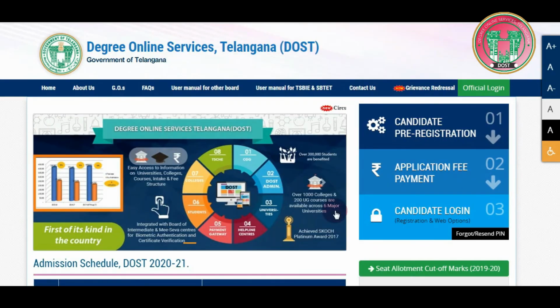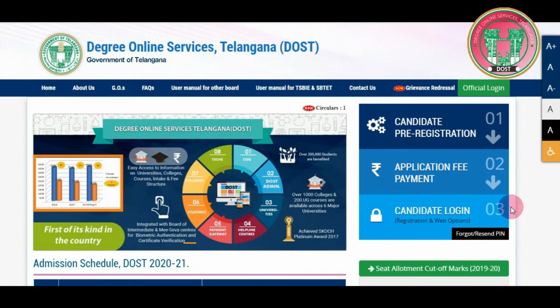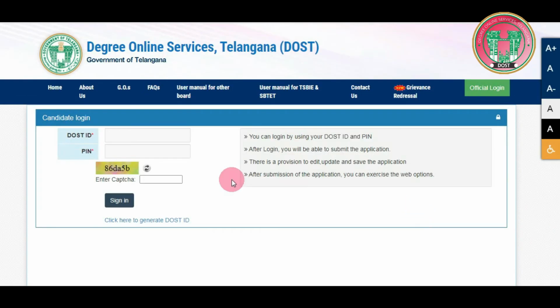Pre-registration and the payment have been completed. Let's look at the important step of filling your application. For the application form filling, from the main page, click on Candidate Login and then enter your DOST ID and the PIN associated with it. Once you enter both these details, then enter the CAPTCHA as shown. Once you finish entering the CAPTCHA, click on the Sign In button below it.